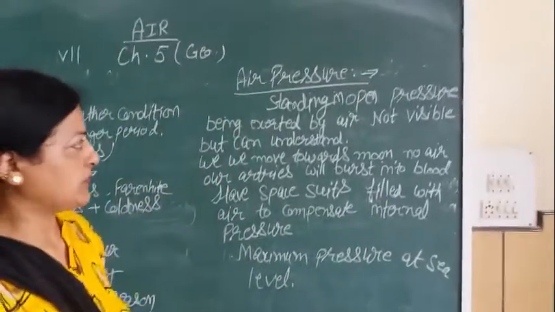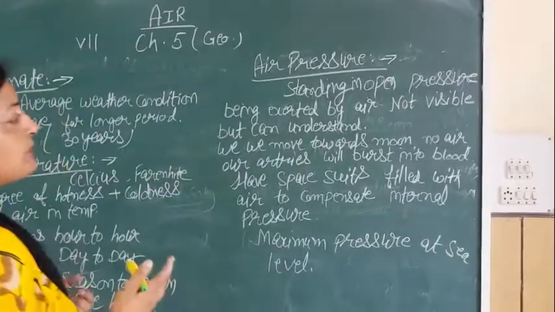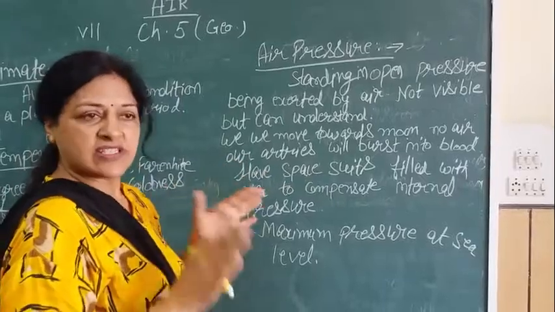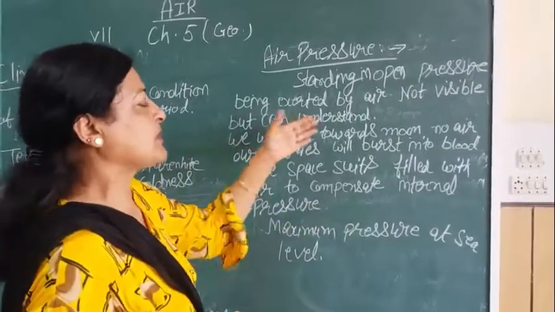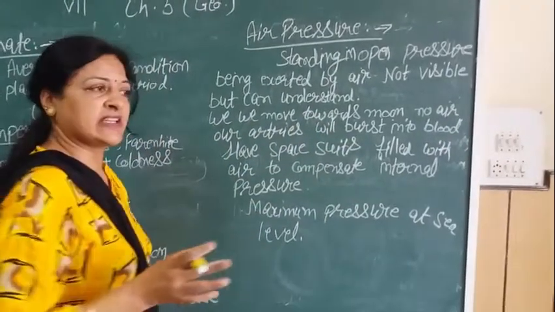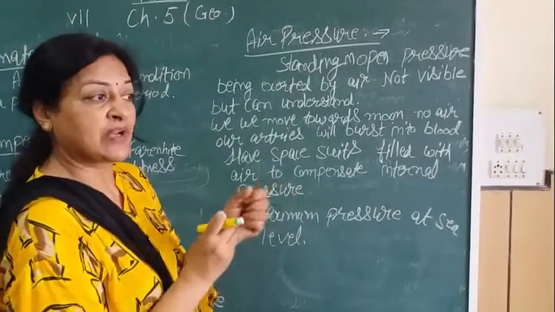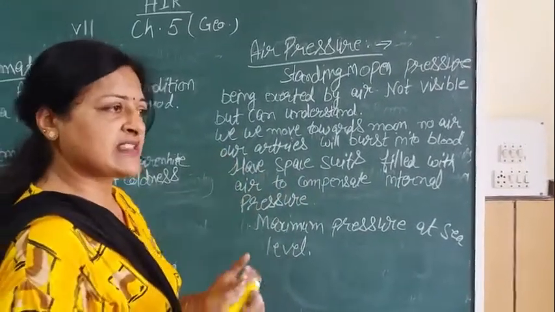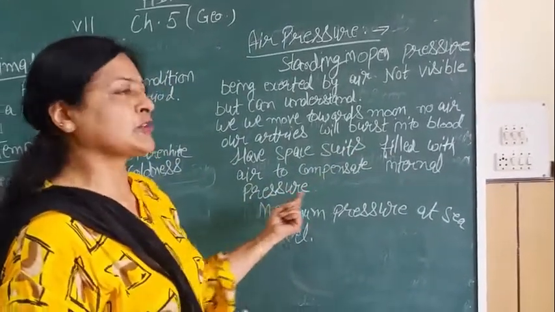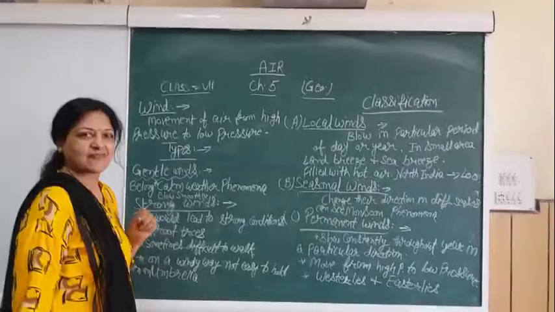Then we talk about air pressure. What is air pressure? If we are standing in an open place, pressure is being exerted by air. We cannot see the pressure being exerted on us, but we can understand it. When we move towards the moon, no air is there. Then what happens? Our arteries will burst and there will be blood. This is the reason why when someone goes to space, they wear space suits, because they are filled with air to compensate internal pressure. Maximum pressure is at sea level.